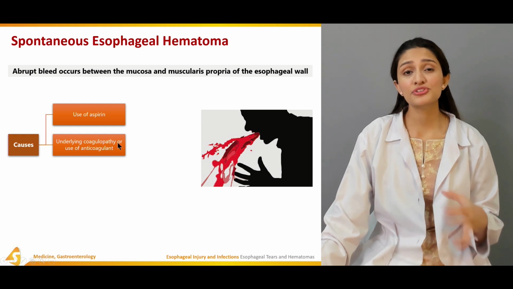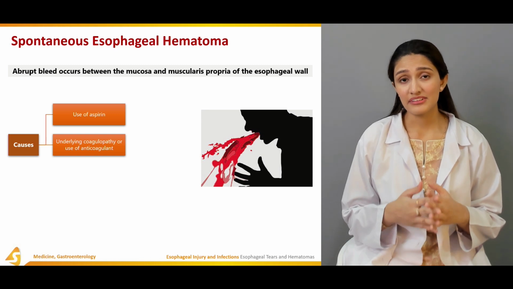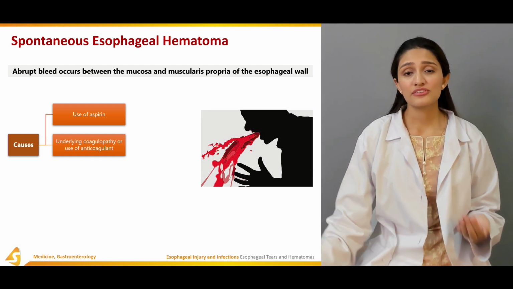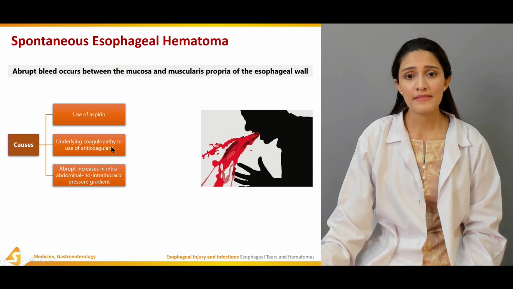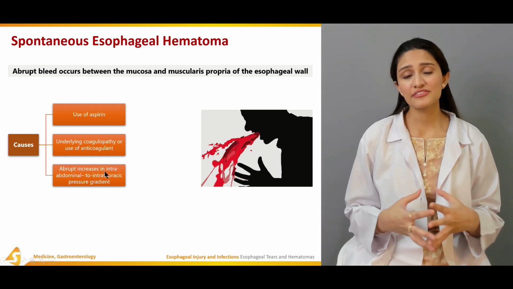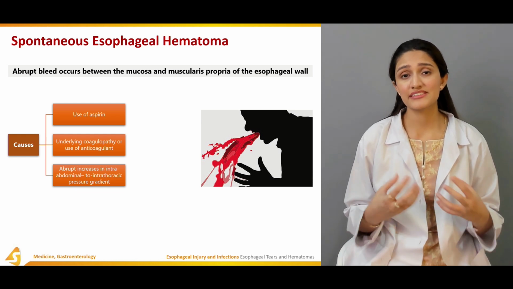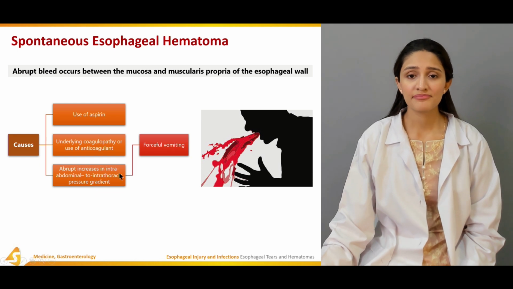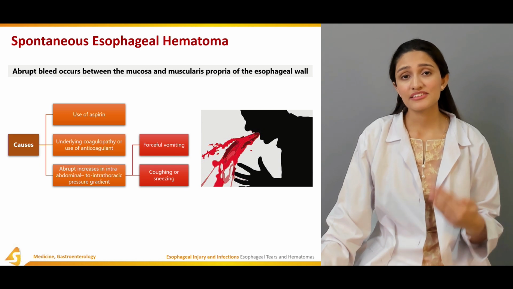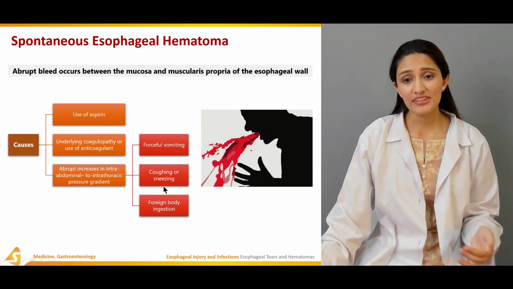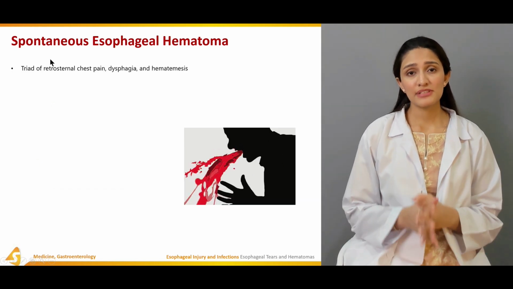Underlying coagulopathy or the use of anticoagulants, as anticoagulants let the bleed occur. So this can cause an excessive hematoma within the muscularis of the esophageal wall. An abrupt, sudden increase in the intra-abdominal pressure or the intrathoracic pressure can cause this hematoma to occur, which can be because of forceful vomiting, coughing or sneezing that is very abrupt and sudden, or any sort of foreign body ingestion.